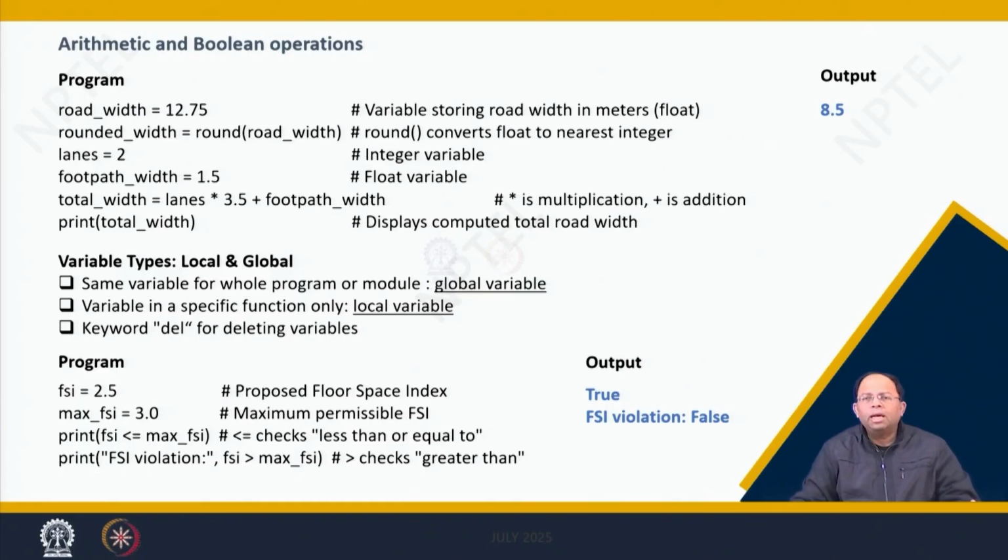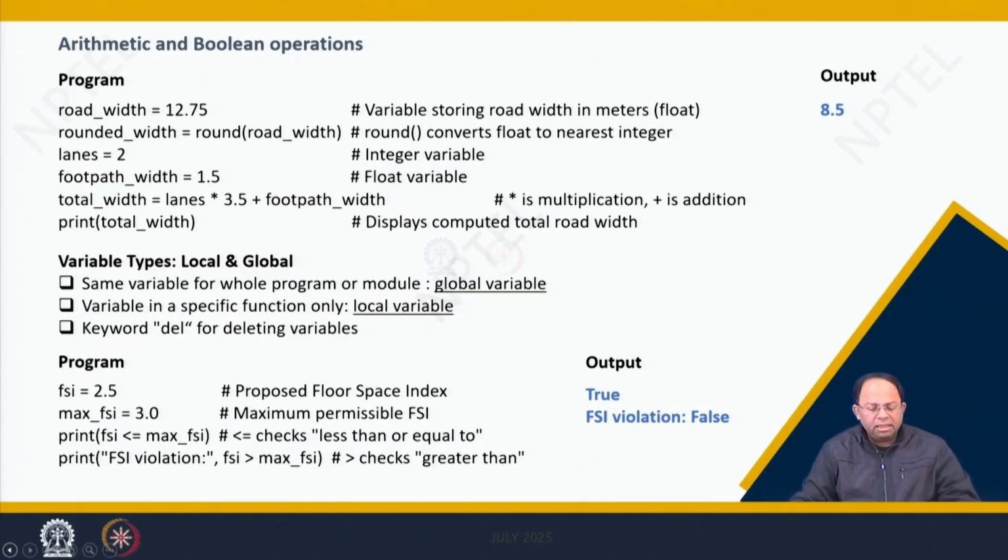Any Boolean operation, the value that is returned is true or false. So if it is true, then it returns a true statement. If it is false, if FSI is not less than or equal to max FSI, then it will return false, and that value would be printed because everything is inside the print function. So then eventually I am saying print FSI violation. I am typing that out.